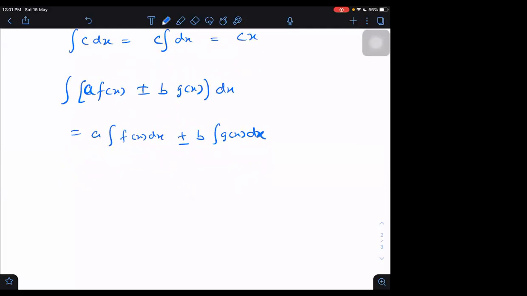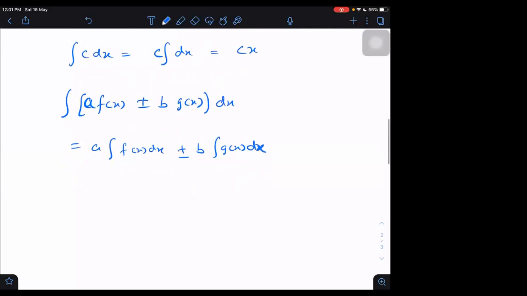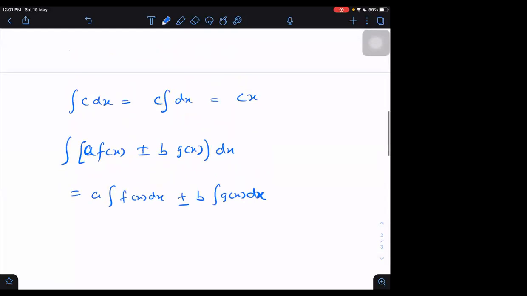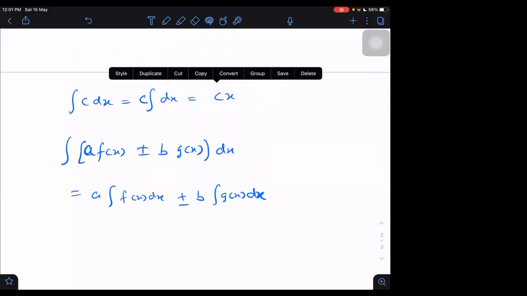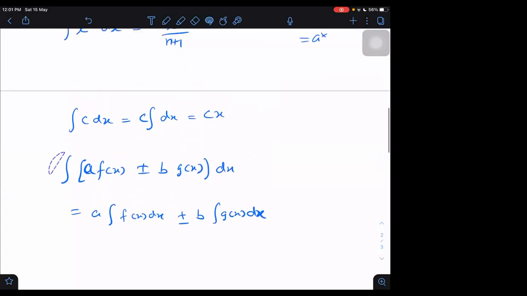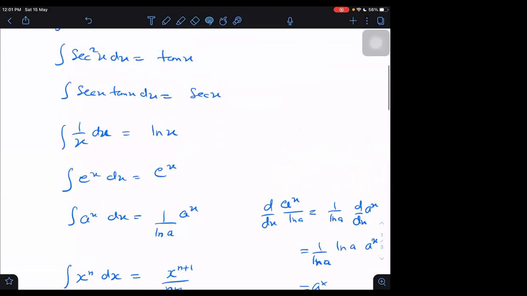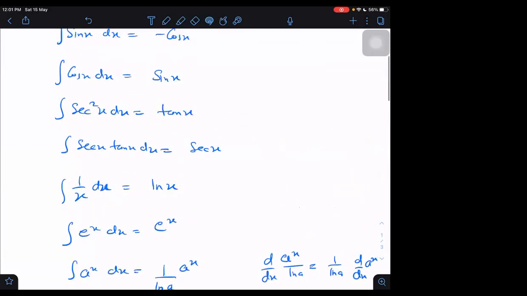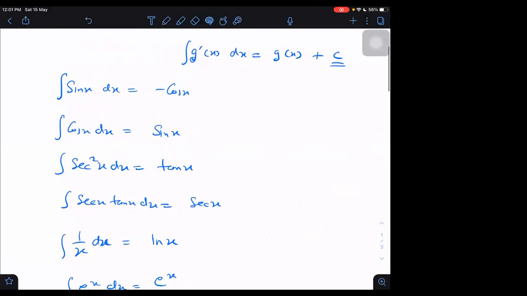Next, if I have a product, that is slightly complicated. How to do the integration of a product, I will take at last, not now. But is something missing, or is it done? Algebraic is done. Sin x, cos x are done.